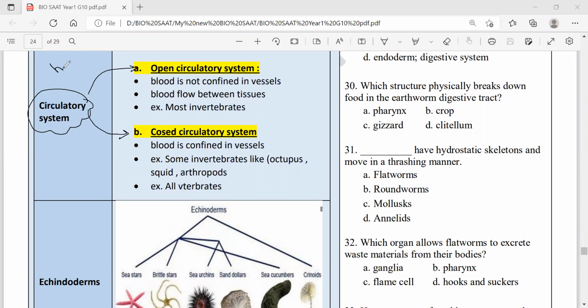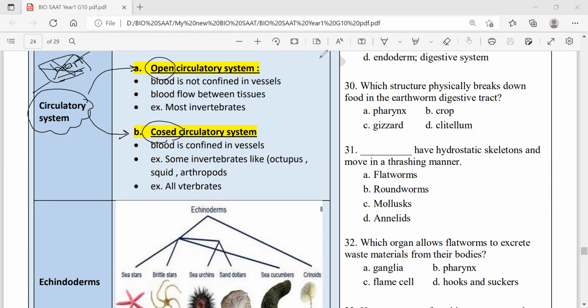This means whether the heart is one chamber, two chambers, three chambers, or four chambers. Actually, this point is not mentioned at all in the invertebrates. But when we go to the vertebrates, we need to keep it in mind. For now, it's only open or closed.